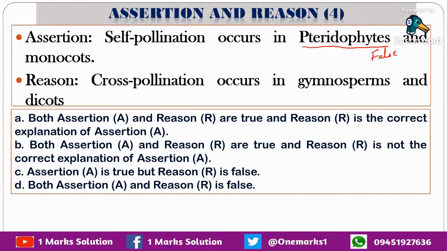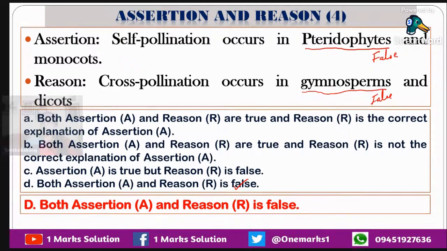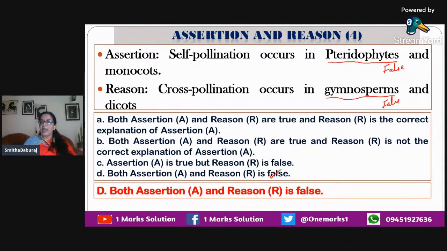Now let us see the next one. Cross-pollination occurs in gymnosperms. Again, gymnosperms are not flowering. Then how can we expect cross-pollination? Both the statements are false. If both the statements are false, the answer is D, that is, both assertion A and reason R are false.